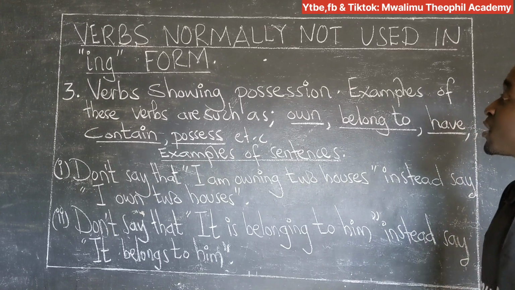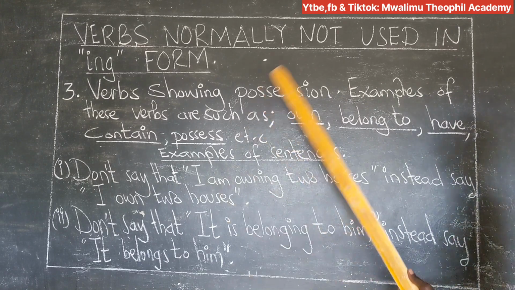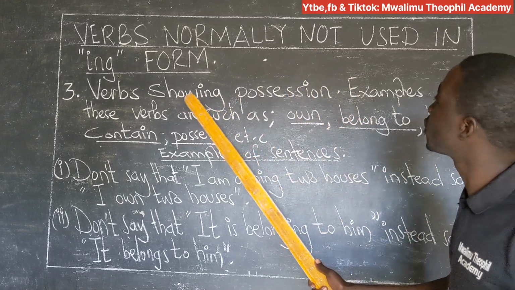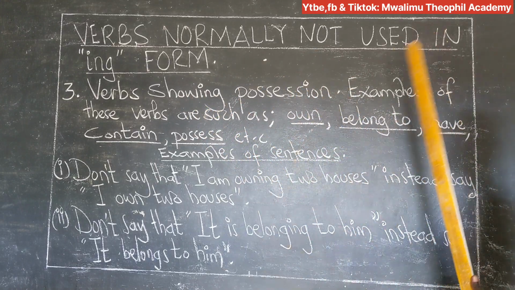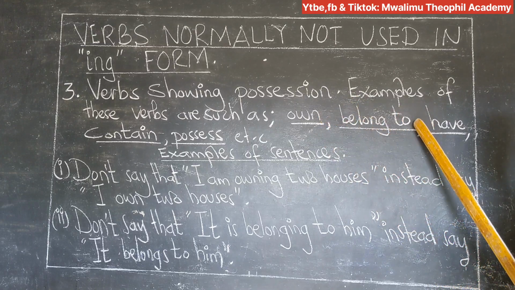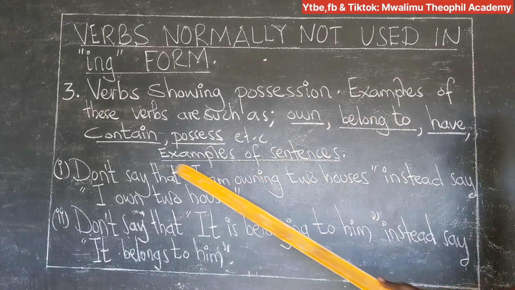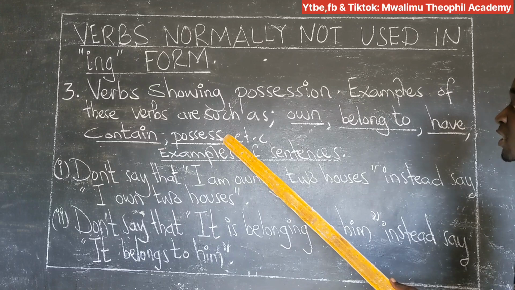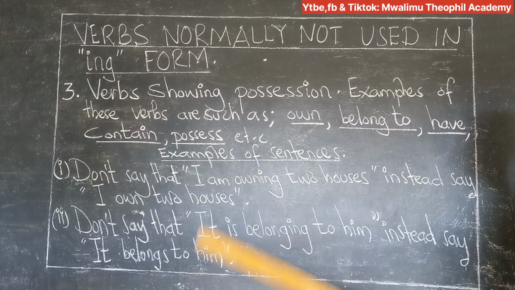The third category of verbs to which you're not allowed to add ing to mean present continuous form are the verbs showing possession. Examples of these verbs are such as own, belong to, have, contain, possess, etc. We have these examples of sentences.